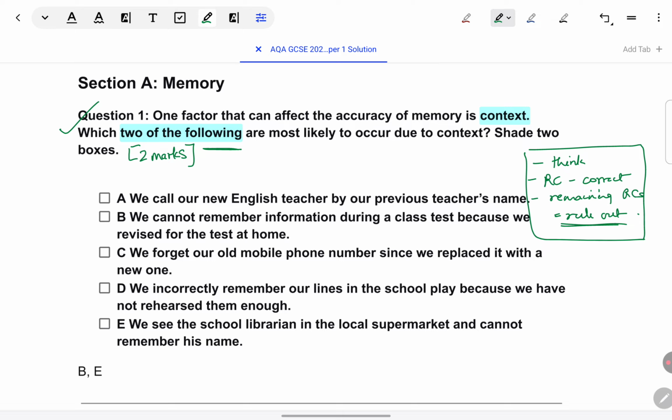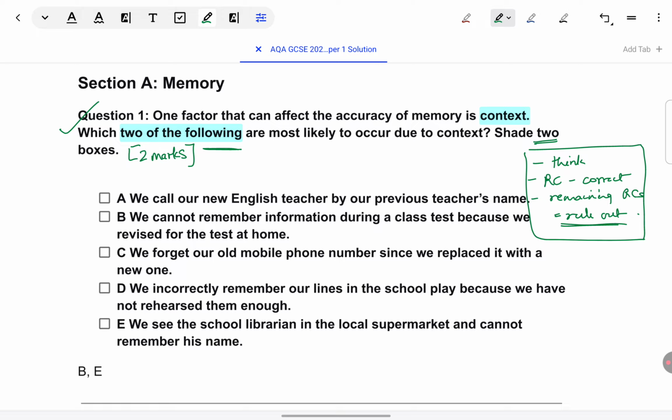Alright. Very important is to note that twice they have mentioned here shade 2 boxes. 1 mark we are getting for each box that we shade. So we should be very careful about this. If we shade only 1 box, which many students will do because they'll read the question in a haste, they will lose out on 1 mark unnecessarily.